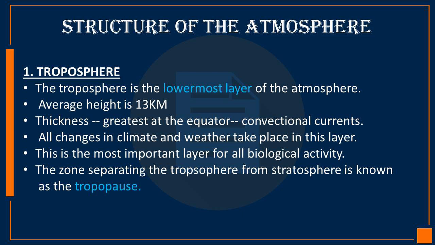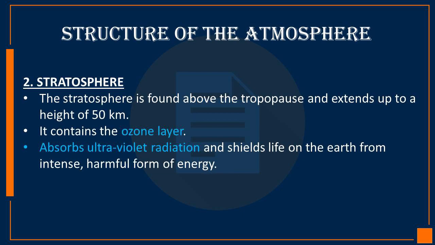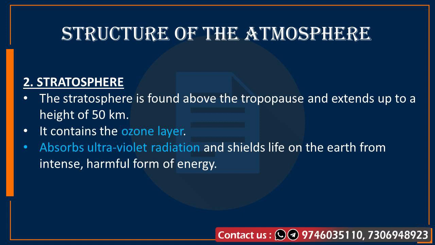The next layer is the stratosphere. The stratosphere is found above the tropopause and extends up to a height of 50 km. In this layer the temperature starts increasing with the increase in altitude. A very important feature of the stratosphere is that it contains the ozone layer.